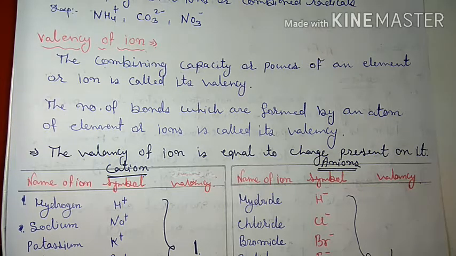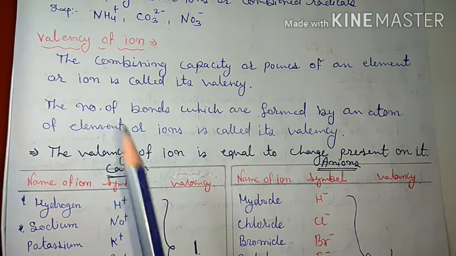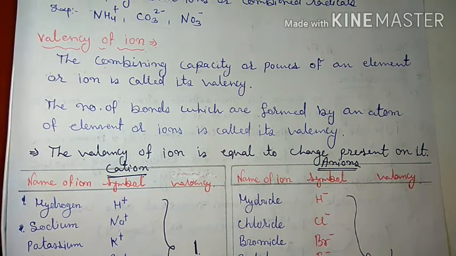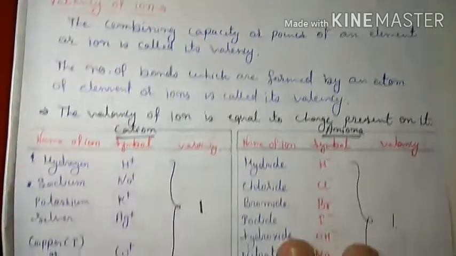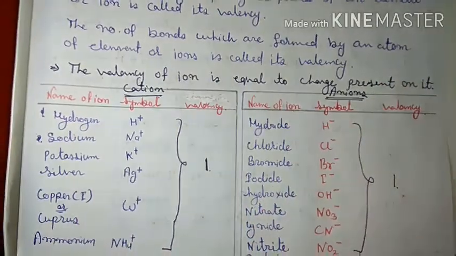Not considering positive or negative, we have to consider only the magnitude of charge. If it is plus 2 charge, that means its valency is 2. If it is minus 3 charge, then valency is 3. There is no consideration of positive and negative. If we consider the sign and numerical value, then it is charge. But if we are considering only the numerical value, that is its valency. Got it?